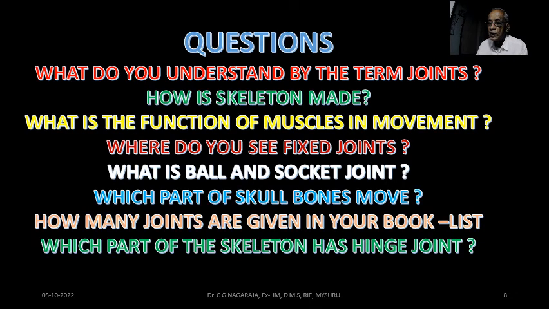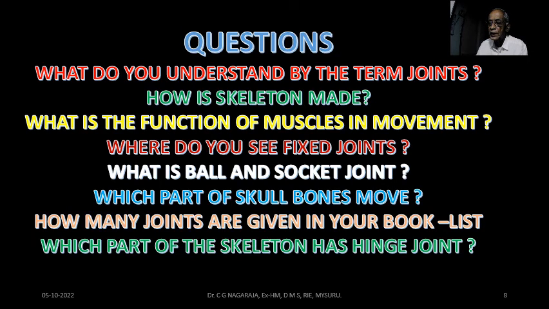Where do you see fixed joints? Fixed joints are seen in the skull or the cranium or the brain box in our head, and only one part of the skull is moving, that is the lower jaw. This is the lower jaw. This is the only one that moves in the skull. What is a ball and socket joint?